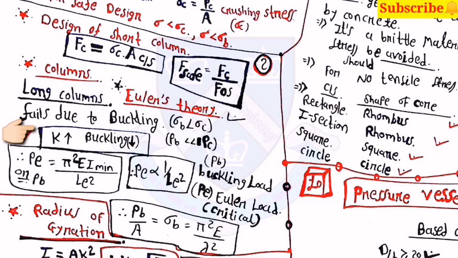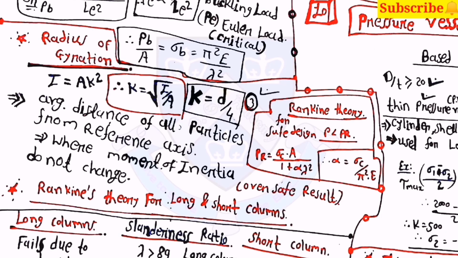Then for long columns, Euler's theory is there. Here if K will increase, then buckling will decrease, and the equation of P will be pi square EI min upon L square, and PB upon A is equal to sigma B is equal to pi square E upon lambda square. Here this equation of P is very useful in the examination because questions based on this equation were asked more than 2 to 3 times. So remember that P or PB is equal to pi square EI min upon L square. Then radius of gyration I is equal to A K square. Here K is equal to under root I upon A and K is equal to D by 4.